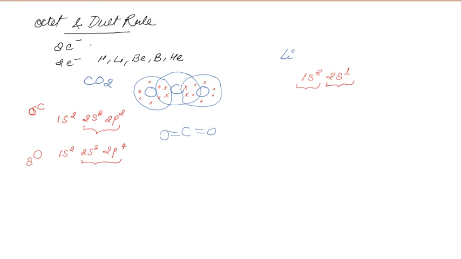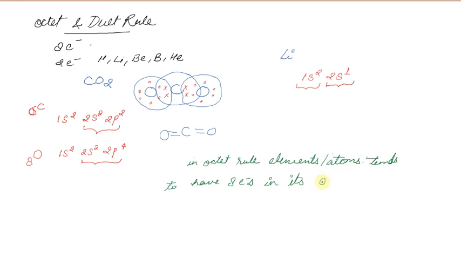So hence we can conclude that in octet rule, elements or atoms tend to have 8 electrons in its outermost valence shell, right?